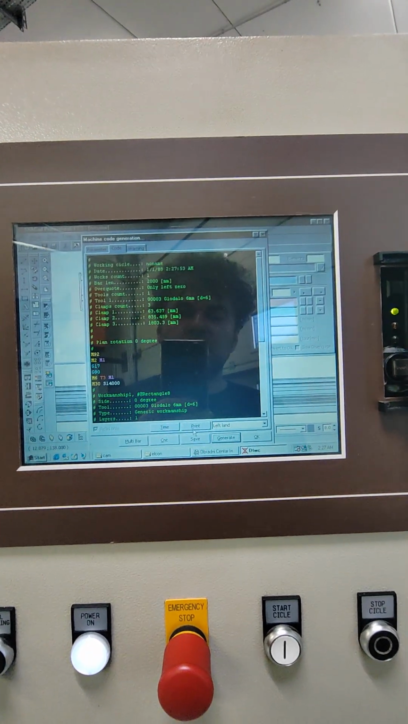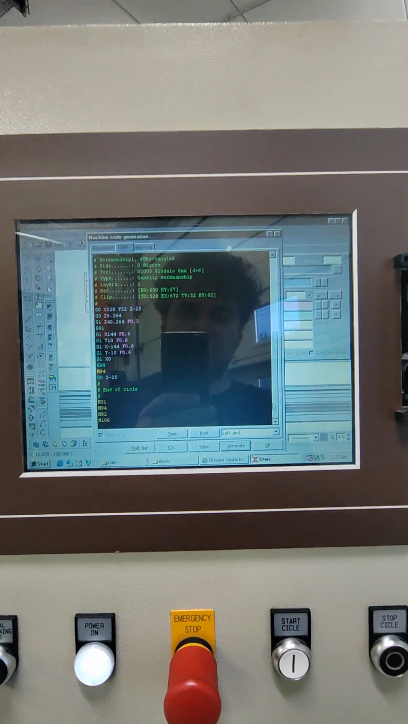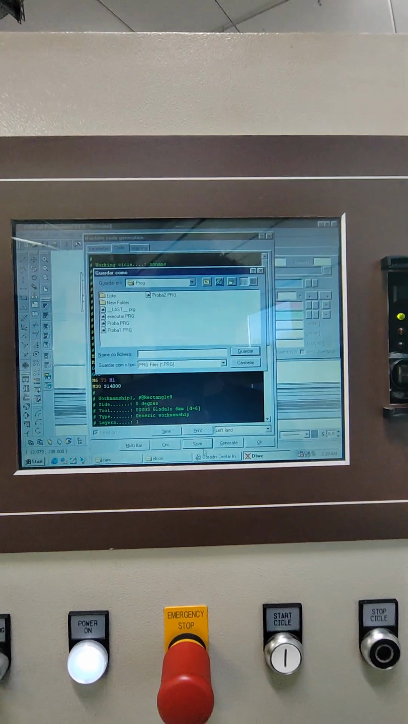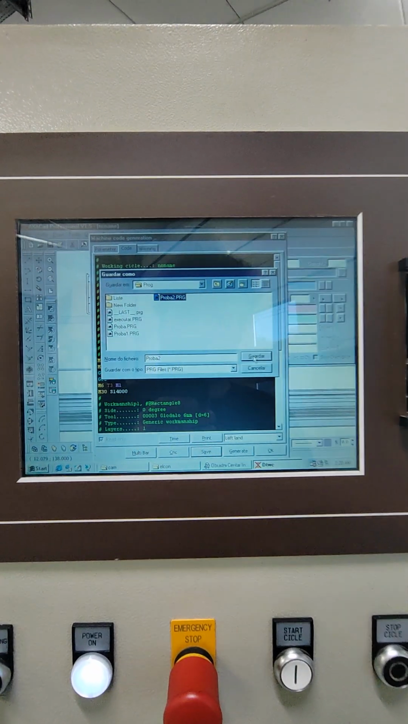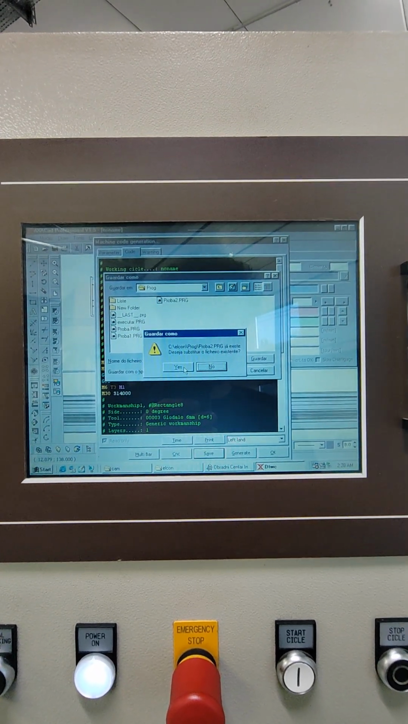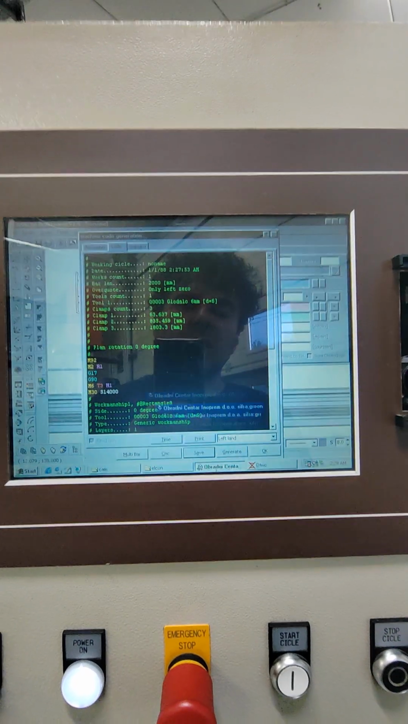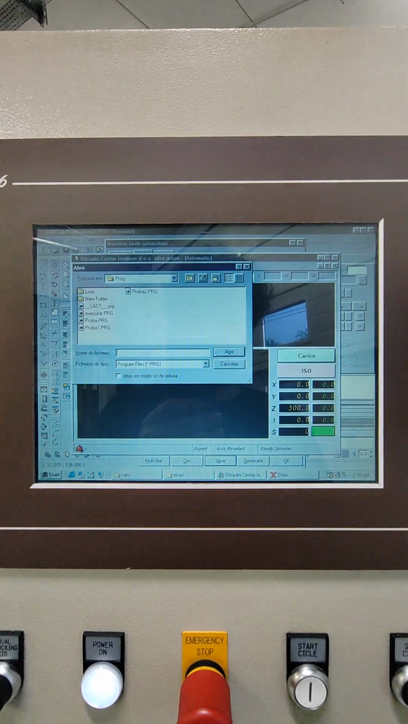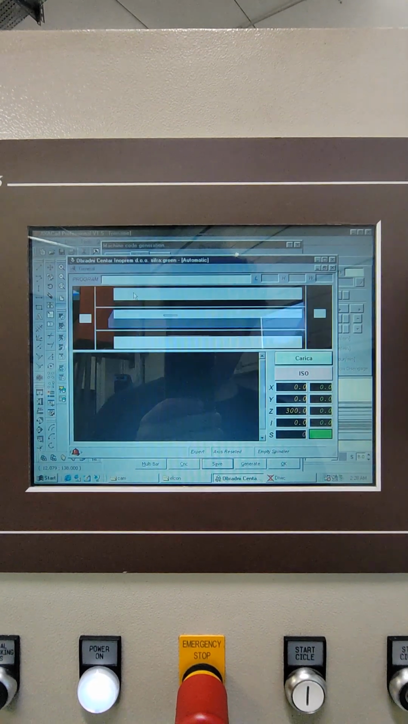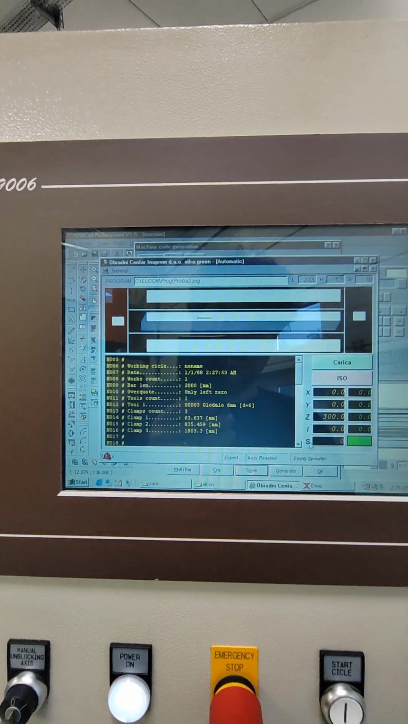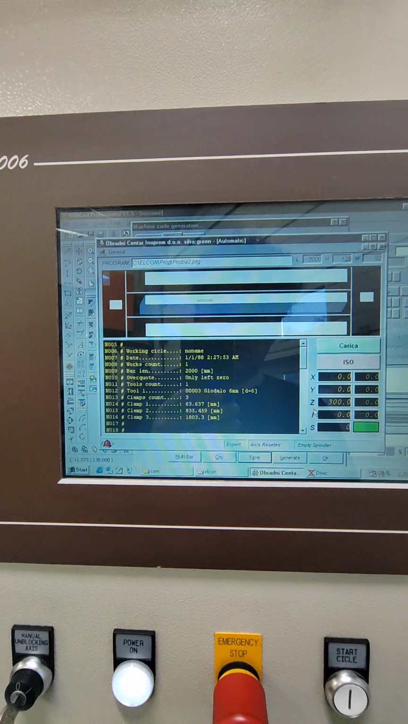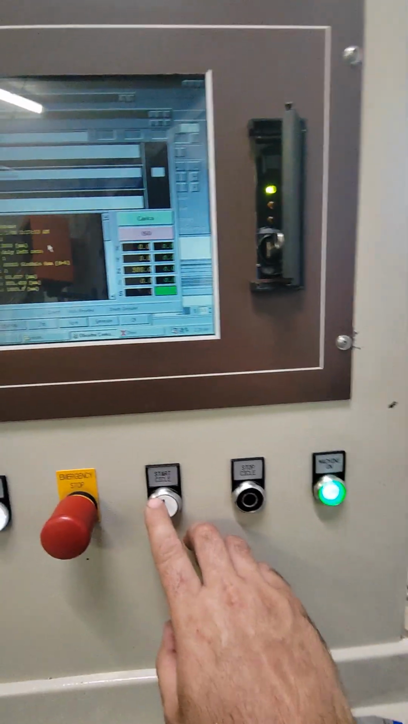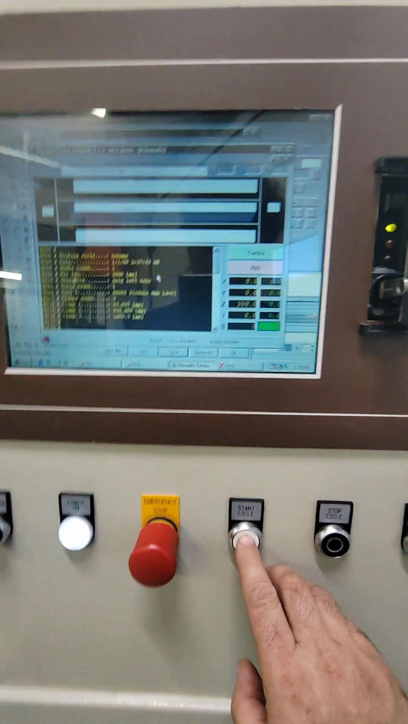On the code tab, we now have the machine code, and we will save it. Yes. And now we go to the program of our working center. We will load the program and click on the start cycle button. Let's see what happens.